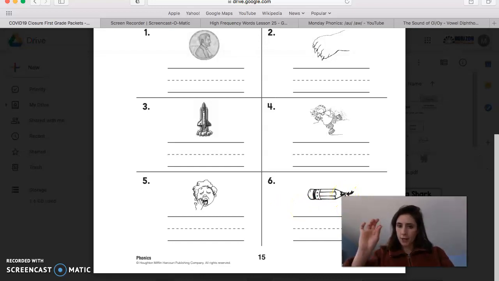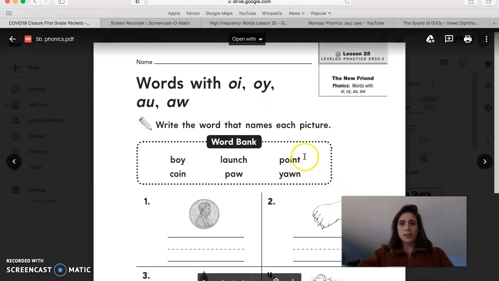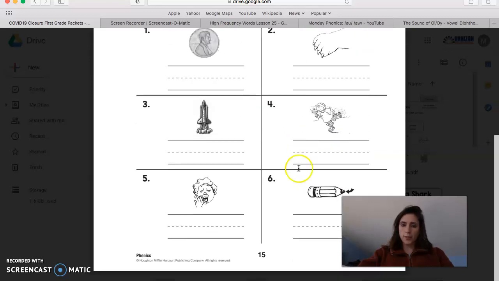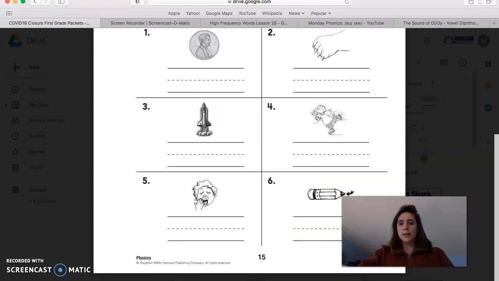That is a very, what? Pointy pencil. Point. Is the oi at the end of the word or the middle? It's in the middle, so would you use O-Y or O-I? Point. It's in the middle. So you would find it and use O-I. P-oi-nt. Point. P-O-I-N-T. Point.